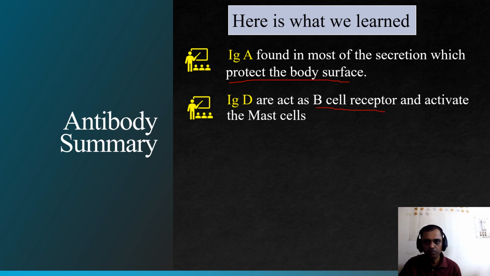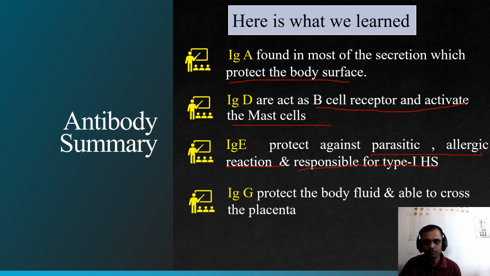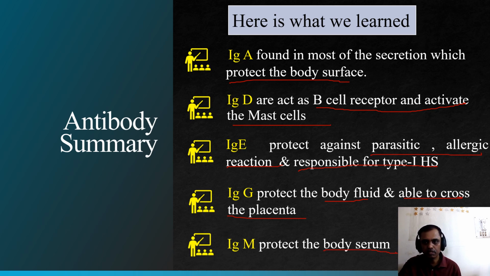IgD acts as the B cell receptor and activates the mast cell. IgE acts against parasites and allergic reactions, and is responsible for type 1 hypersensitivity. IgG protects the body fluids, can cross the placenta and is present in milk, and IgM protects the body serum. So that is the important characteristic part of the antibody.